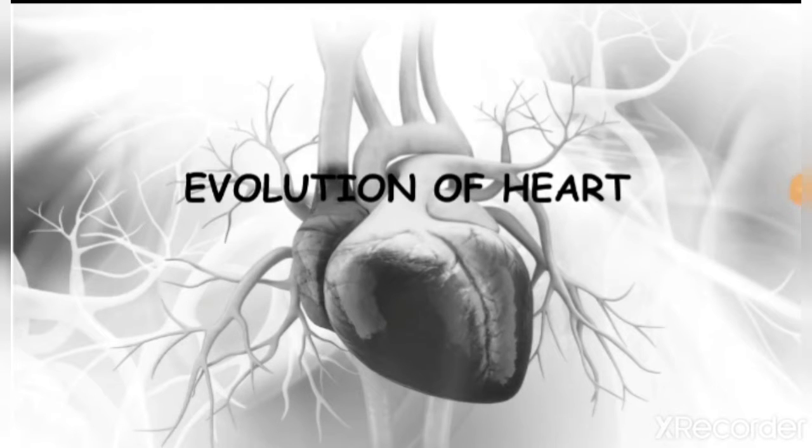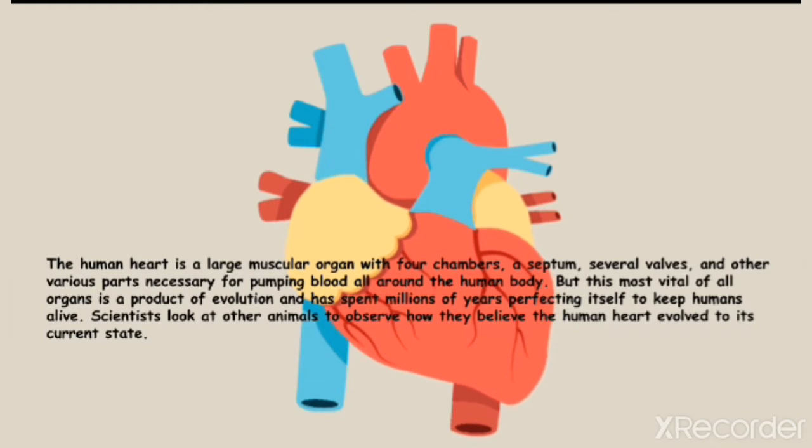Evolution of heart. The human heart is a large muscular organ with four chambers, a septum, several valves, and other parts necessary for pumping blood from all around the human body. But this most vital of all organs is the product of evolution and spent millions of years perfecting itself to keep humans alive. Scientists look at other animals to observe how they believe the human heart evolved to its current